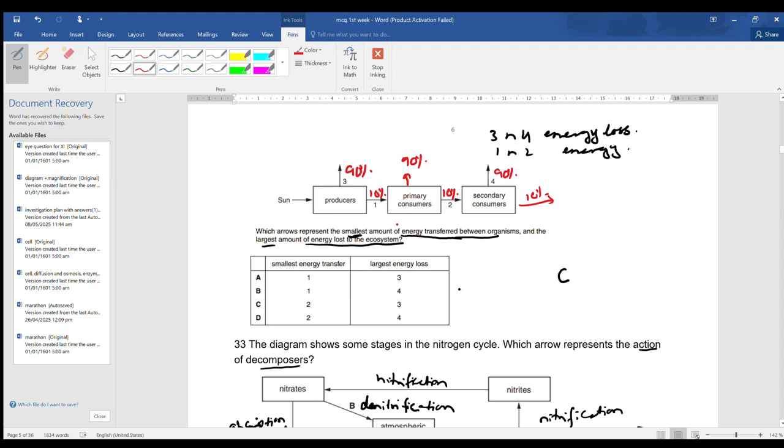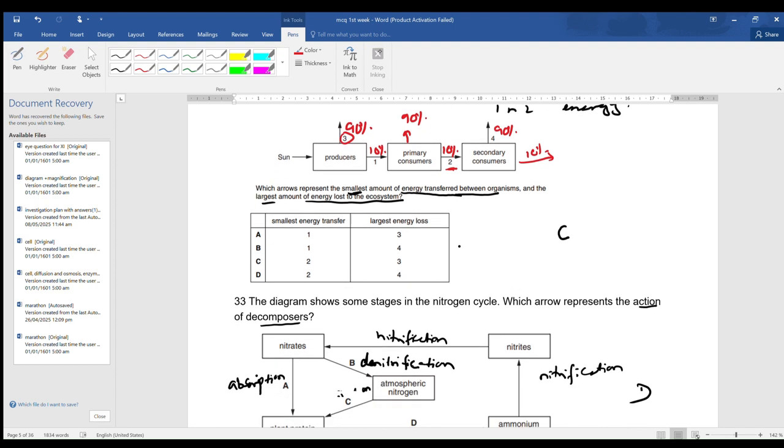So which arrow represents the smallest amount of energy transferred between the organisms? The smallest amount of energy is transferred at 2, because almost 90% is already lost. So the smallest energy is transferred at 2 and the largest energy loss will occur at 3. Okay, so move on to the next point.